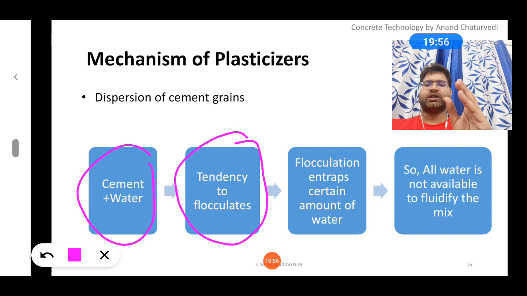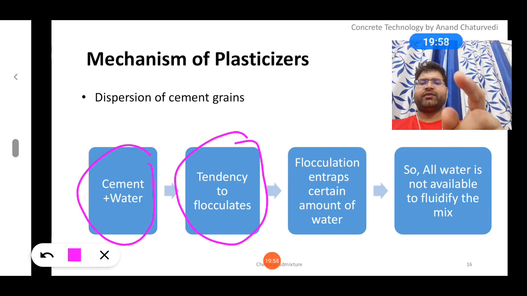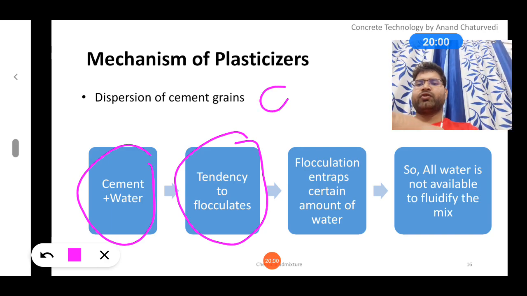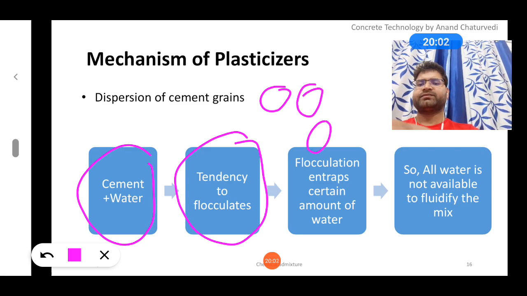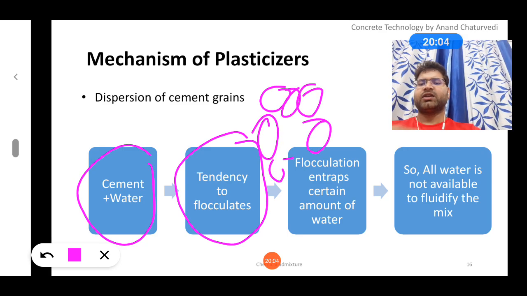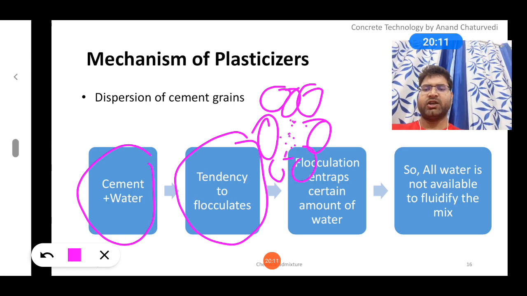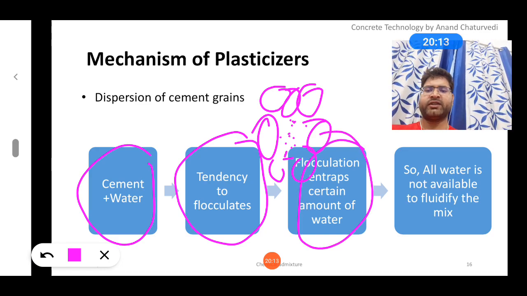Okay, so if flocculation is like this, water would be entrapped in between. So flocculation entraps a certain amount of water.